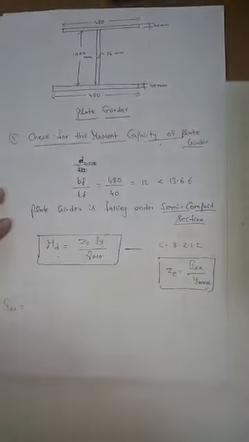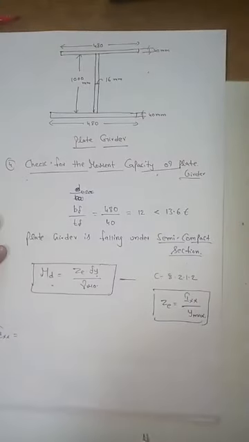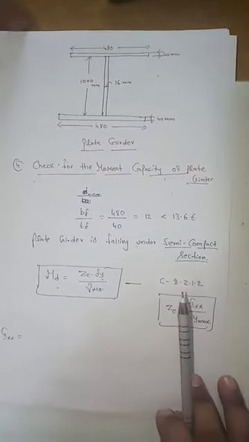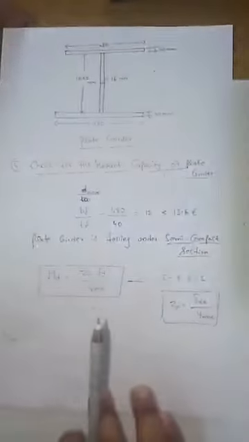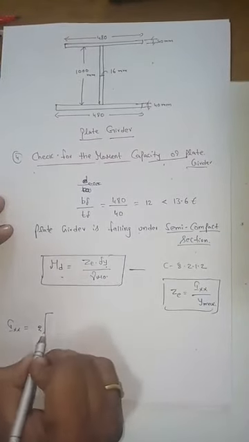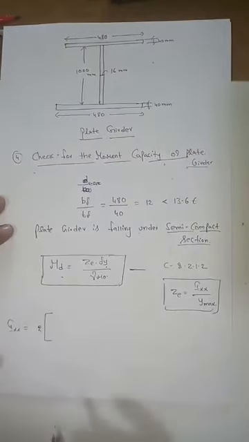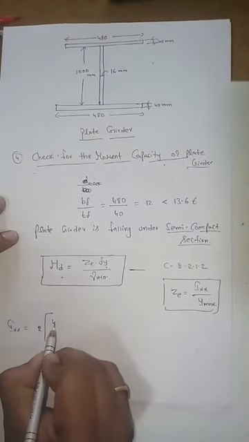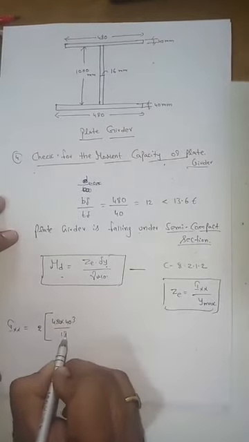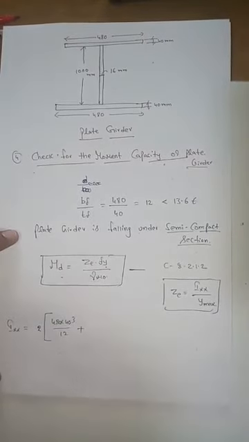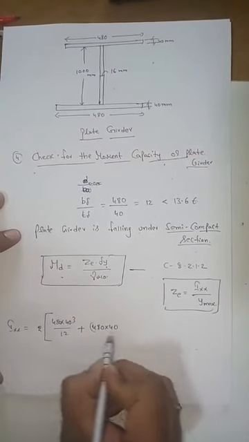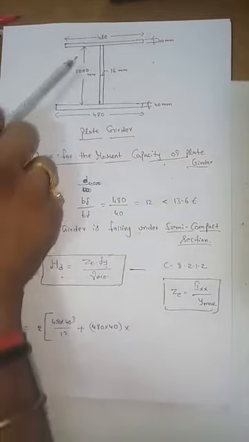Ixx is equal to, all of you should know how to calculate the moment of inertia. So let me calculate the moment of inertia of this plate girder. How will you get it? 2 times of, how many flanges do you have? You have 2 flanges. 2 times of 480 into 40 cube by 12 plus the area 480 into 40 into the y distance squared.